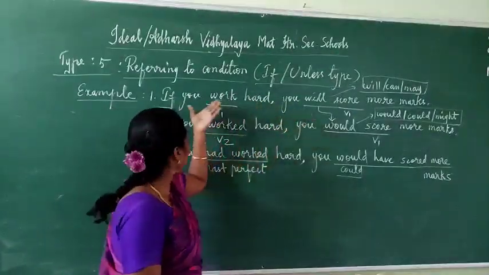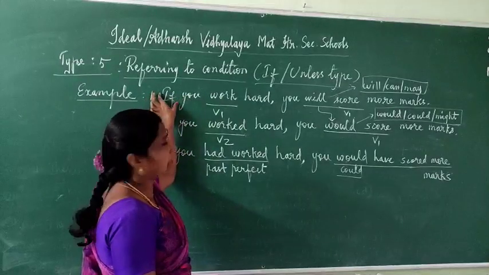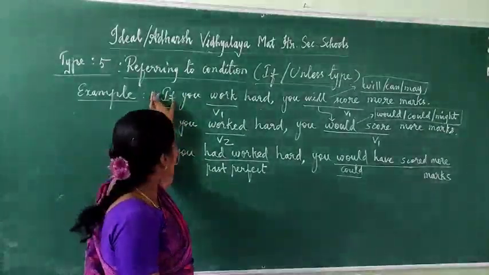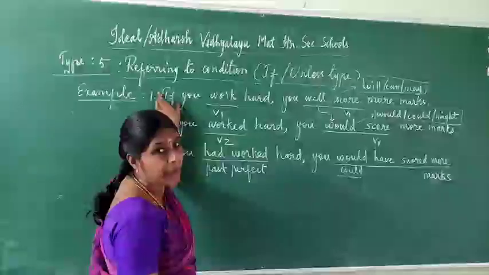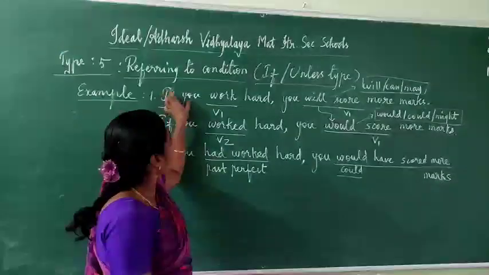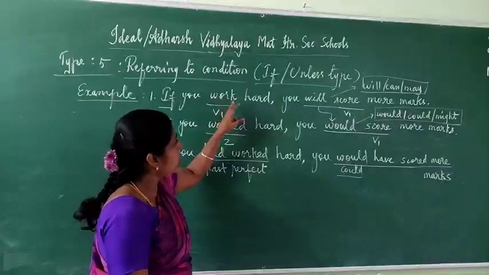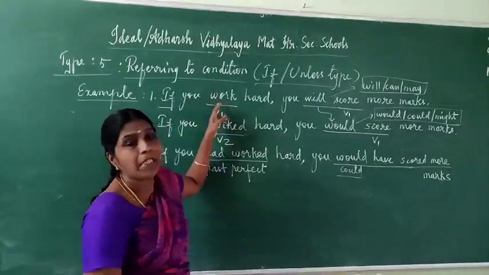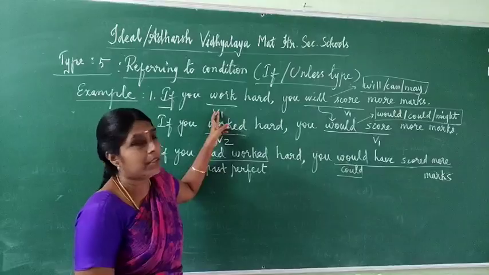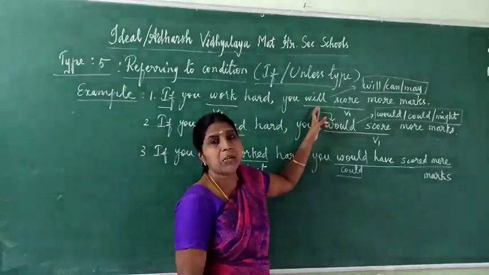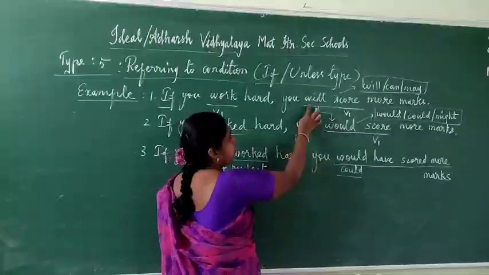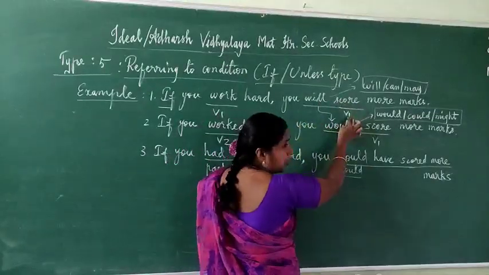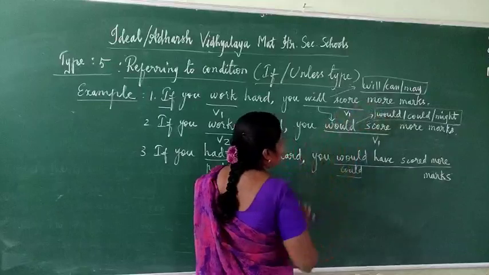Come to this. Here near this, if is a conditional word, a subordinating conjunction. After that, the subject will come, afterwards the verb. That verb is in present form, which means in the main clause we have to write with simple future tense. So here, will. After will, you have to write verb 1. You will score more marks.